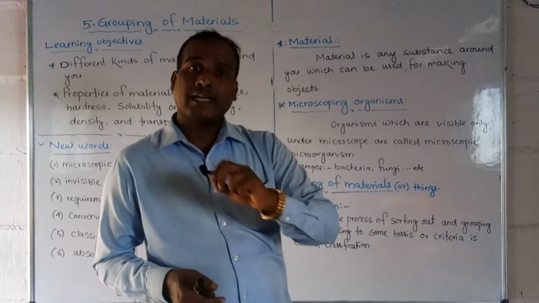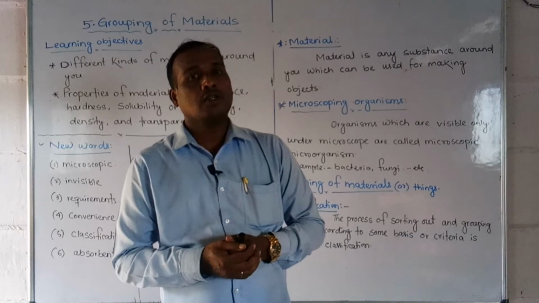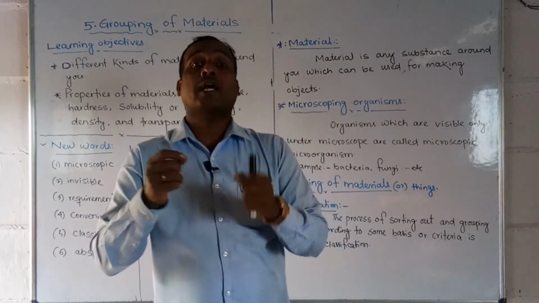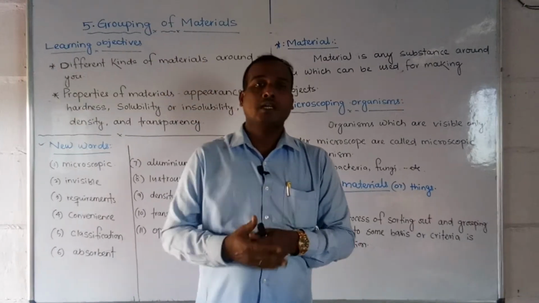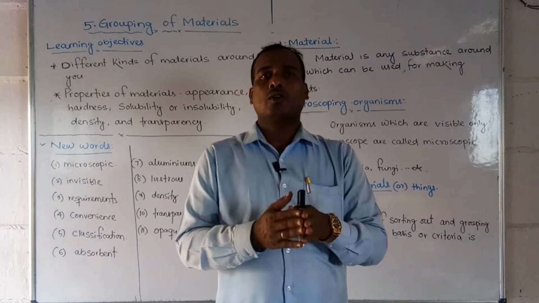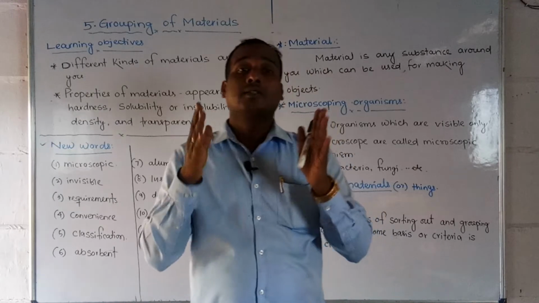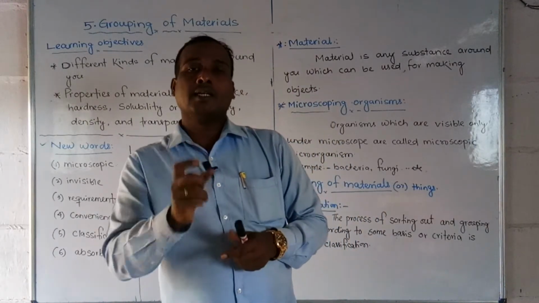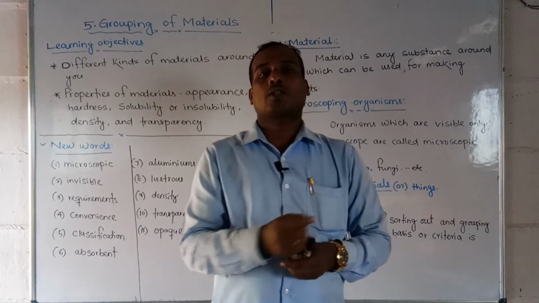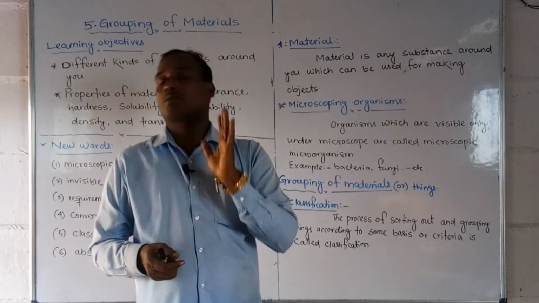Through the microscope, then we can see those organisms, which are called microscopic organisms, or shortly, microorganisms. Did you understand, friends? The organisms that we cannot see with the naked eye, with open eyes directly, what do we need to see them? We need a microscope. Those organisms we call microscopic organisms, or microorganisms for short.